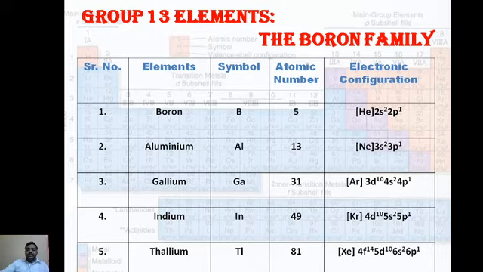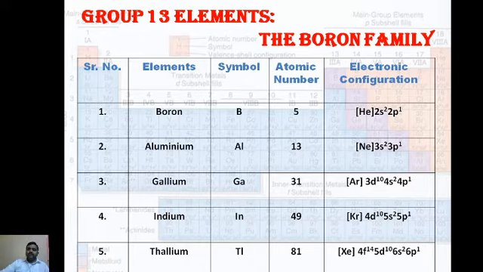Then take indium, symbol In, atomic number 49. How will you write the outer electronic configuration? It is [Kr], krypton with atomic number 36, and the remaining electrons are distributed as 4d10 5s2 5p1. Thallium, Tl, atomic number 81. The preceding inert element is Xe, xenon, and the remaining electrons are 4f14 5d10 6s2 6p1.